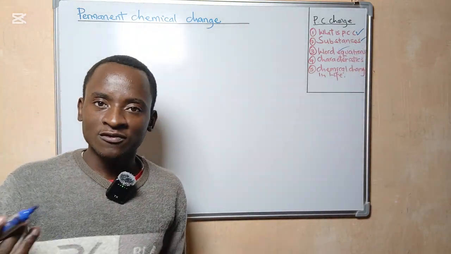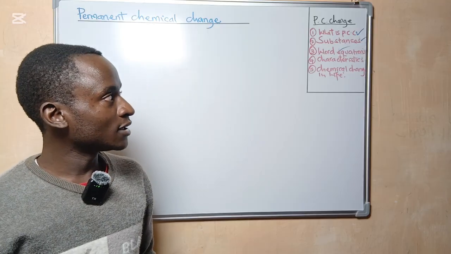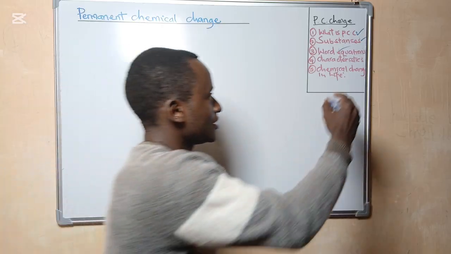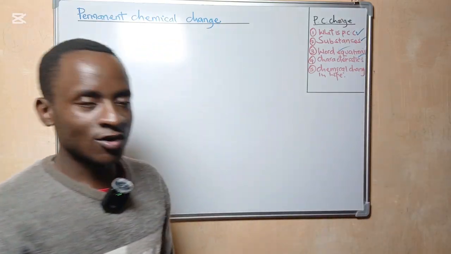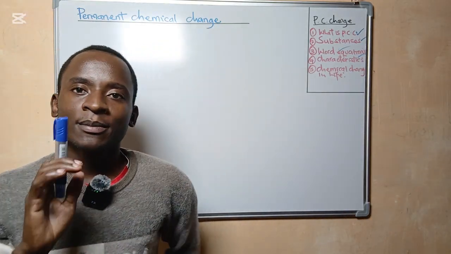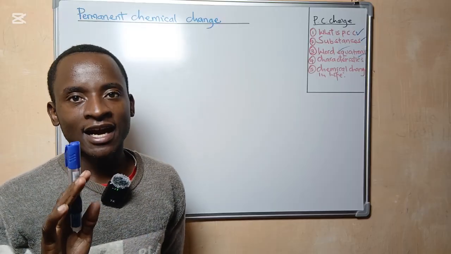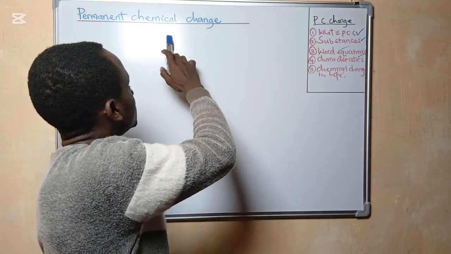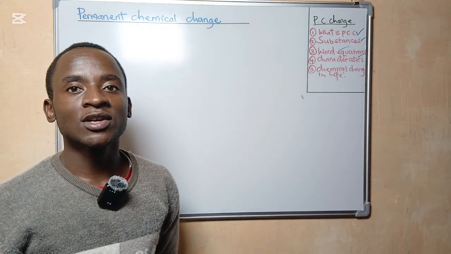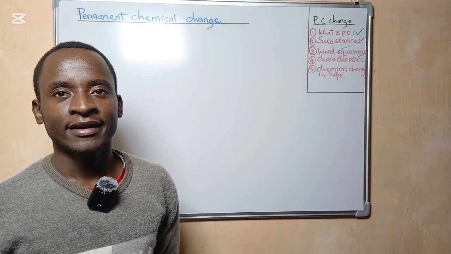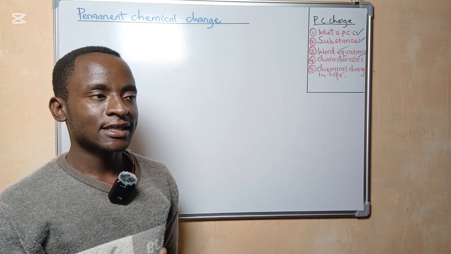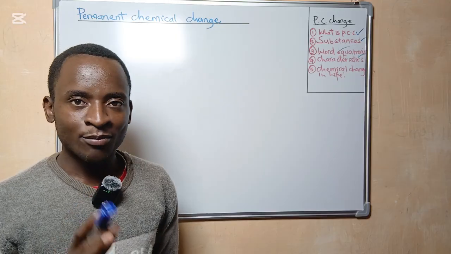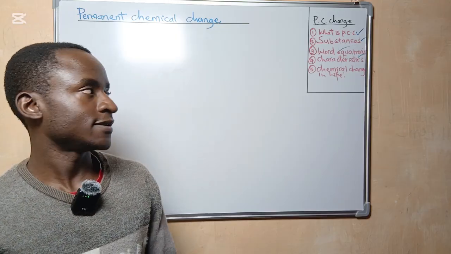Then we'll talk about the characteristics of a permanent chemical change. Remember, each change has unique characteristics. Permanent chemical change has its own characteristics that tell us that this type of change is a permanent chemical change.